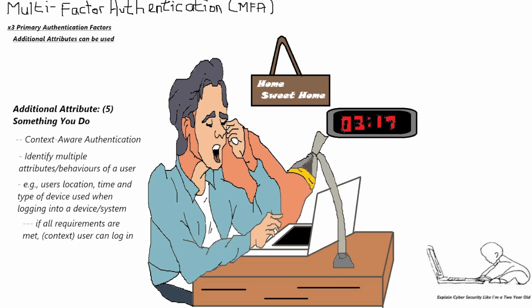For example, a user who must work a morning shift must meet the requirements of being at home, logged in at 3 a.m., and also using their company mobile laptop device. All these requirement attributes must be met in order for the user to begin their morning shift.